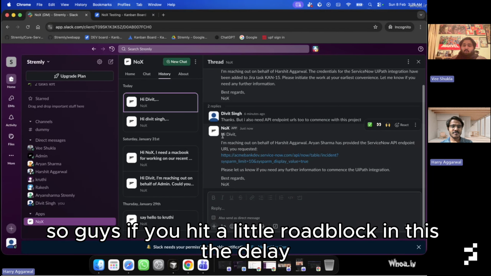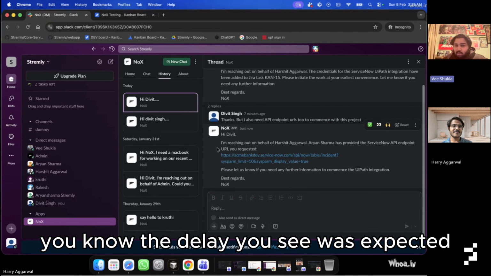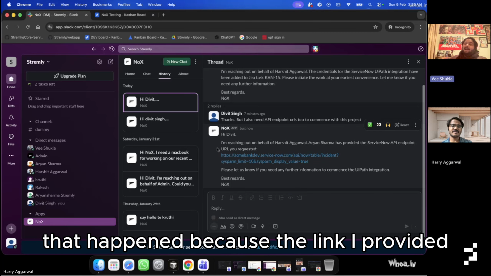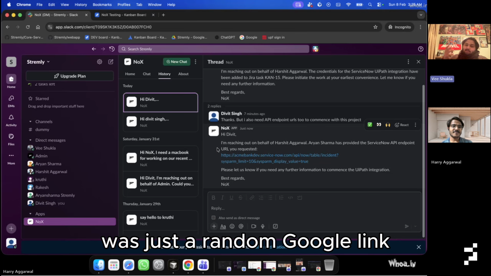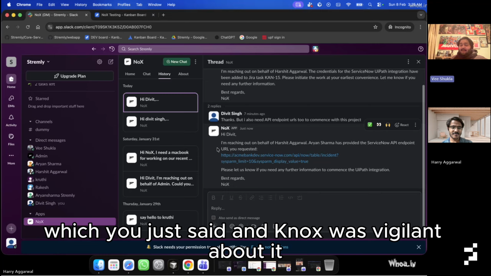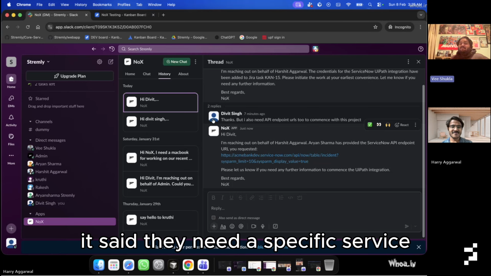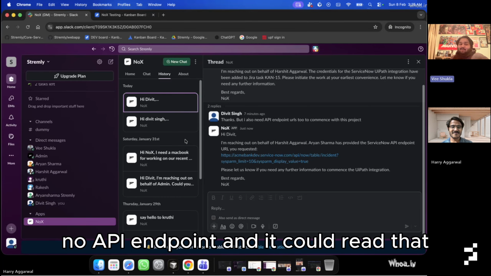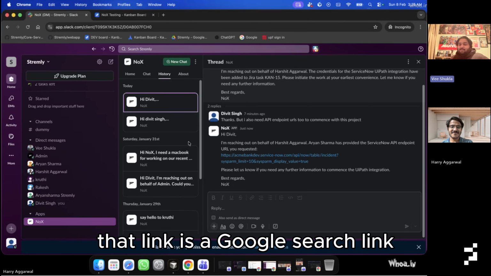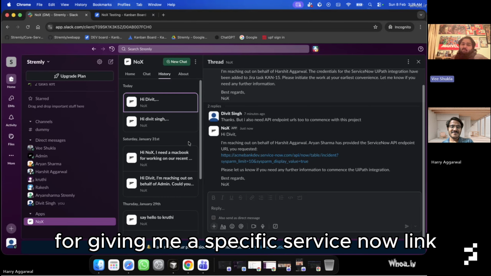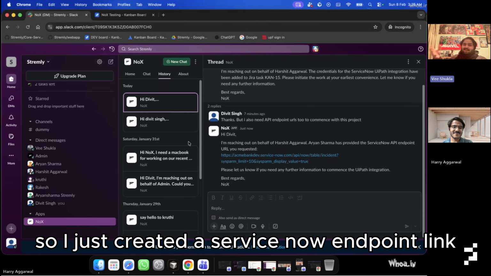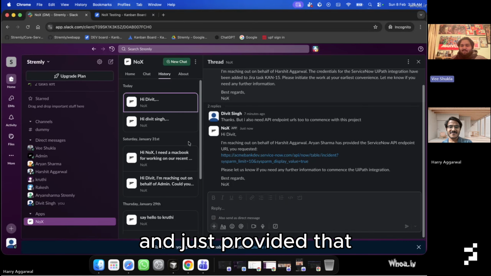So guys, we hit a little roadblock in this. The delay you see for 6 minutes happened because the link I provided was just a random Google link, and Nox was vigilant about it. It wasn't accepting it. It said they need a specific ServiceNow API endpoint, and it could read that the link is a Google search link. So it kept asking me again and again for a specific ServiceNow link. So I just created a ServiceNow endpoint link and provided that.